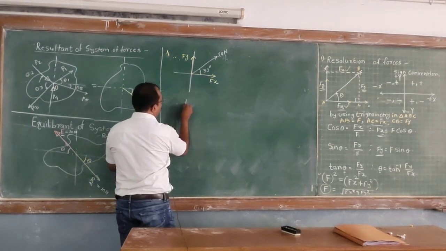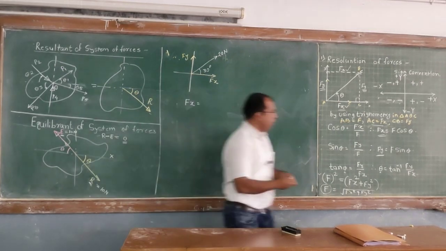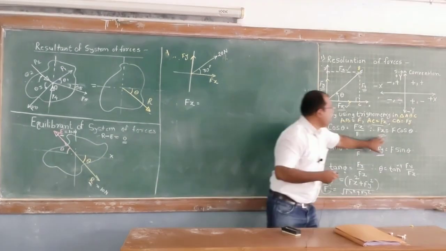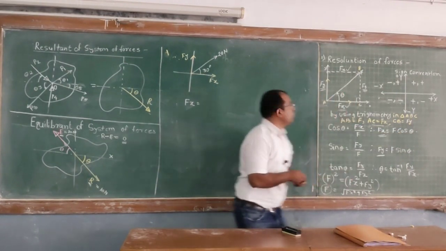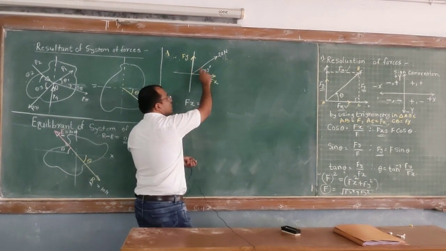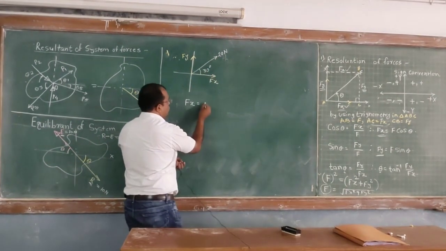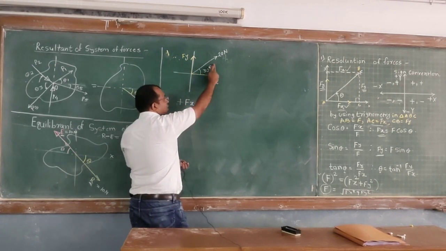What is f of x? f of x is F cos theta. Here F is 20 and theta is 30 degrees, and f of x is always positive because it is in the first quadrant.